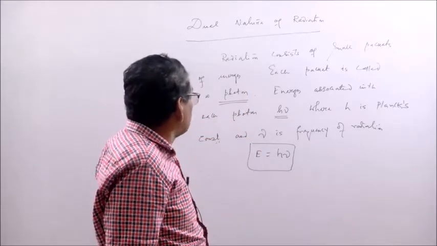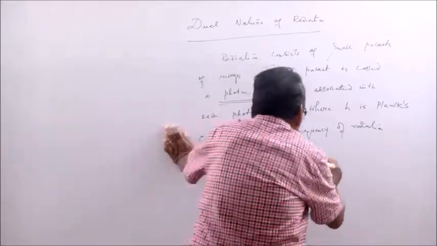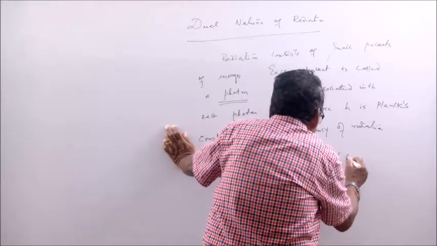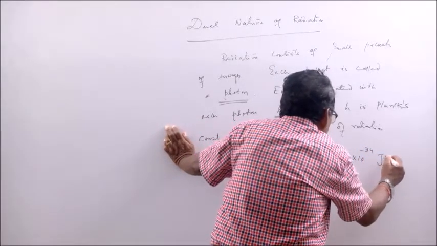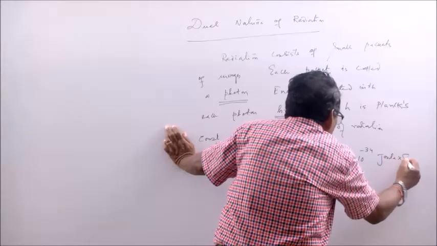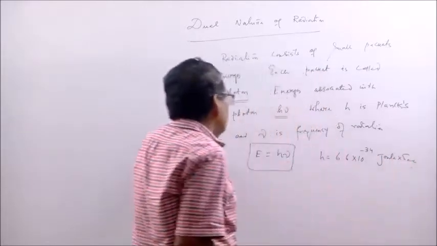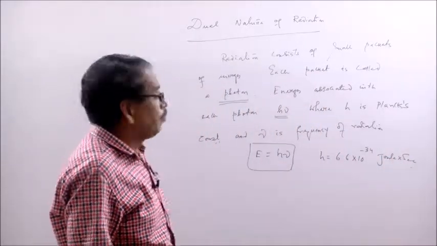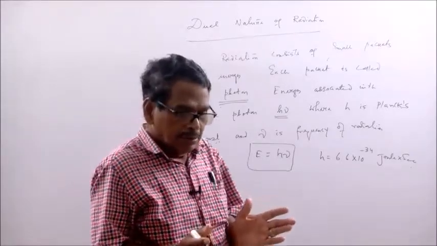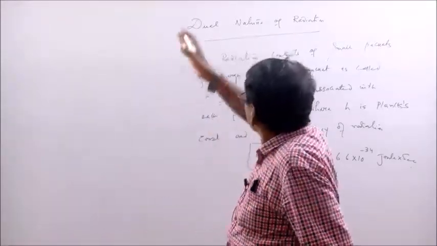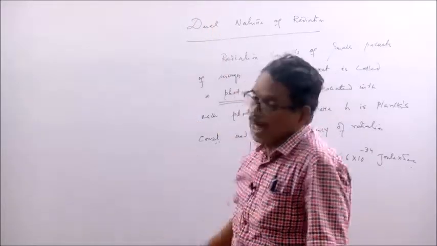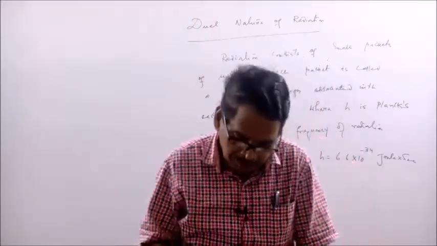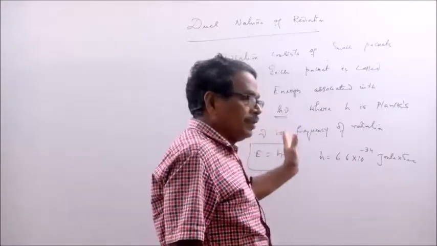So, what is this Planck's constant? The value of Planck's constant, h, is 6.6 times 10 to the minus 34 joule second. By the quantum theory of radiation, Planck wanted to explain the photoelectric effect as well as the Compton effect.